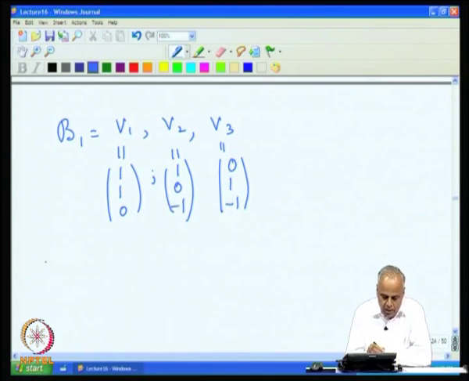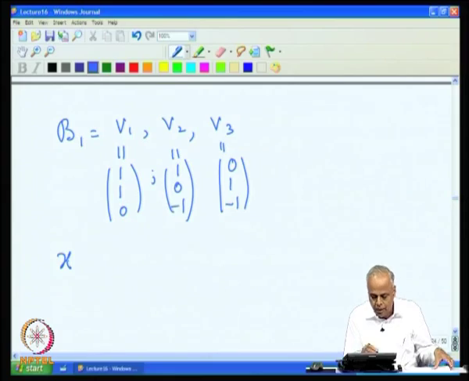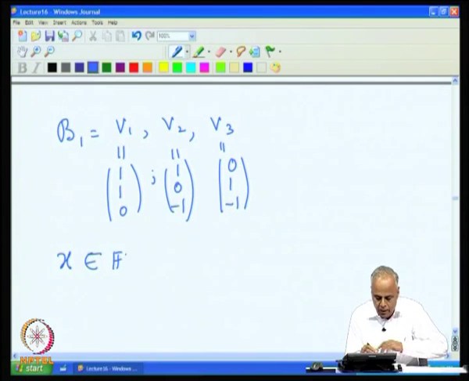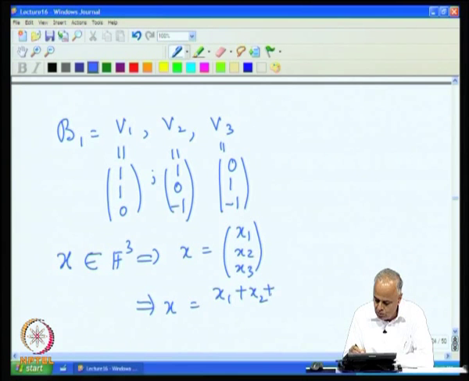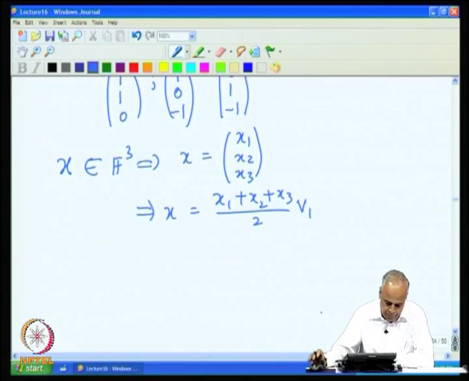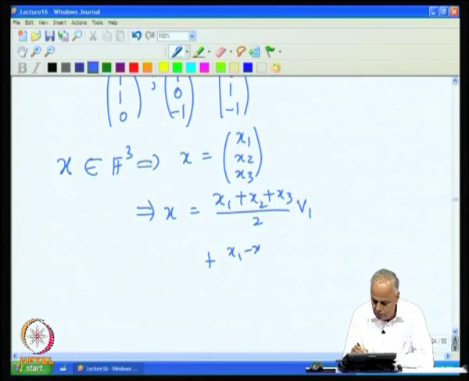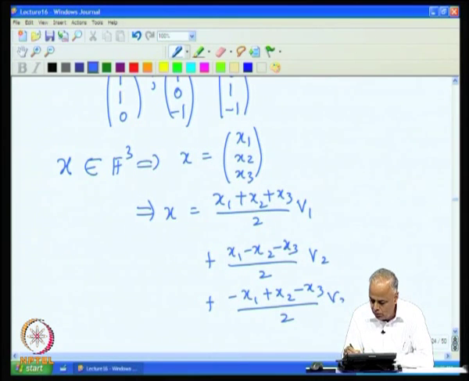Now, if we take any vector x in F^3, x = (x1, x2, x3), we can verify that such a vector x will be equal to (x1 + x2 + x3)/2 times v1 plus (x1 - x2 - x3)/2 times v2 plus (-x1 + x2 - x3)/2 times v3.